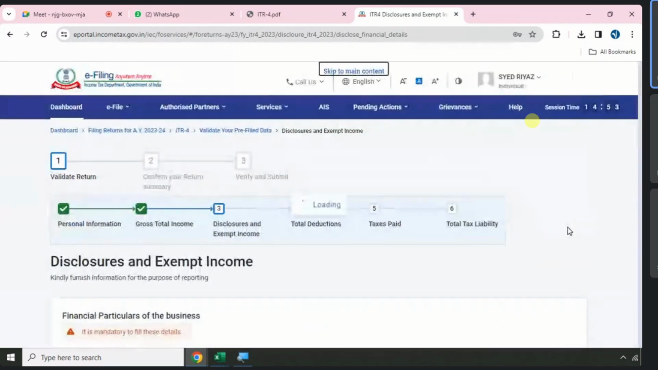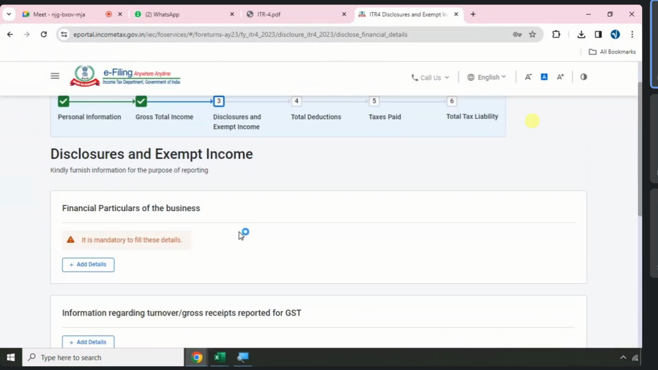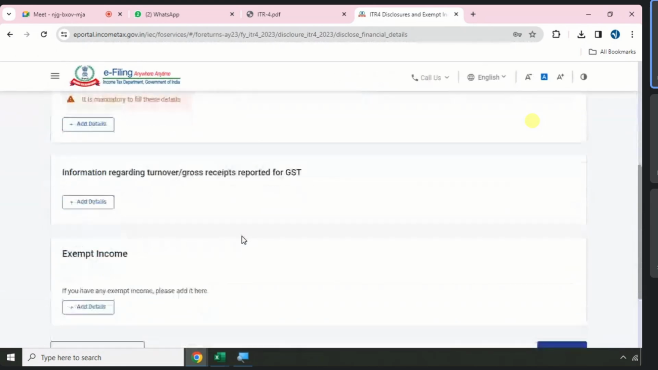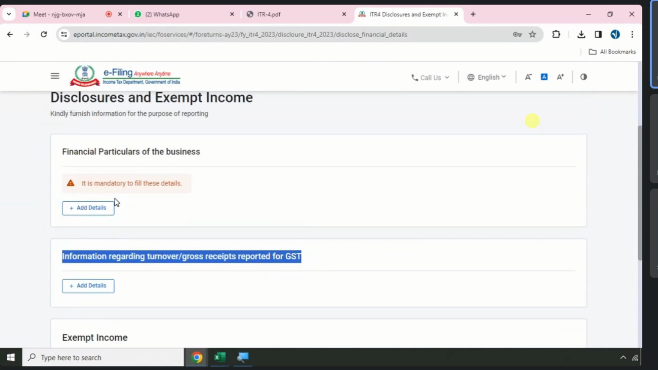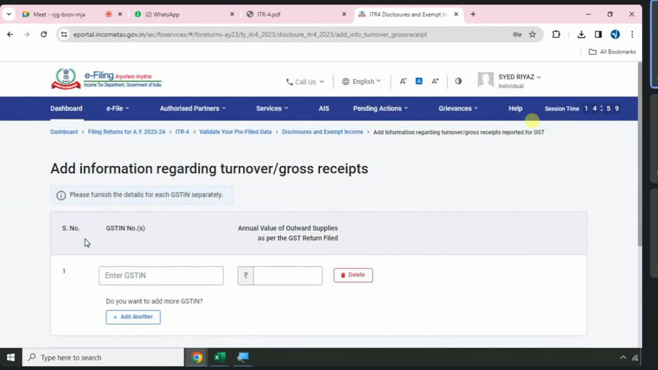Go to add, but one thing is important on today's third page: disclosures and exempt income. You need not disclose your financials, but you need to report information regarding turnover and gross receipts reported for GST. How much turnover did we report? 80 lakhs, correct?